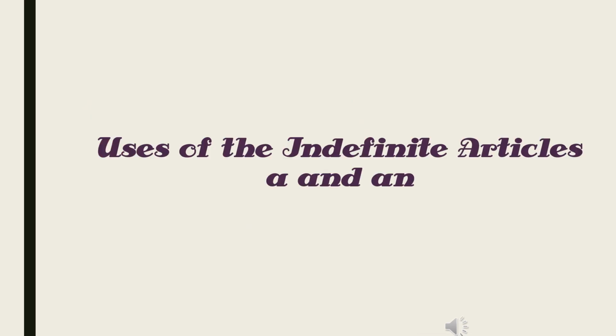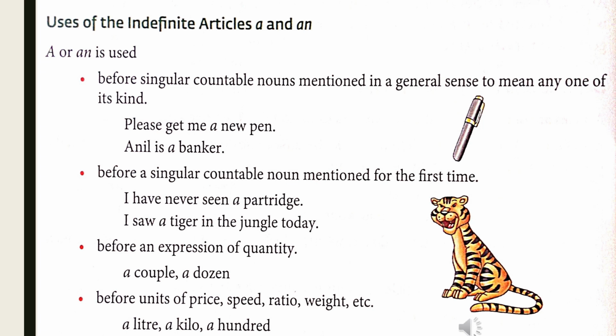Uses of the indefinite articles a and an. Now we are going to see where we can use the indefinite articles a and an. A or an is used first before singular countable nouns mentioned in a general sense to mean any one of its kind. Example, please get me a new pen. Anil is a banker.